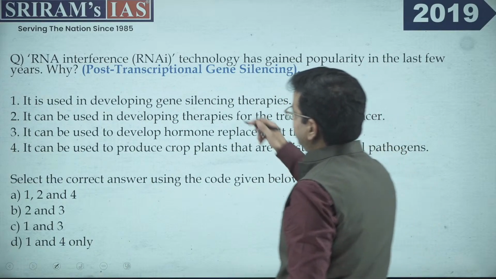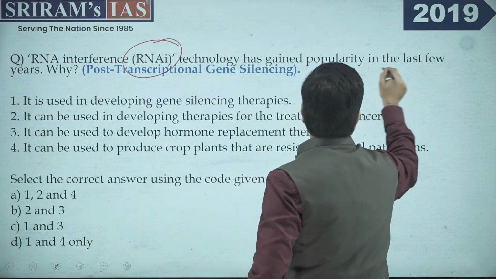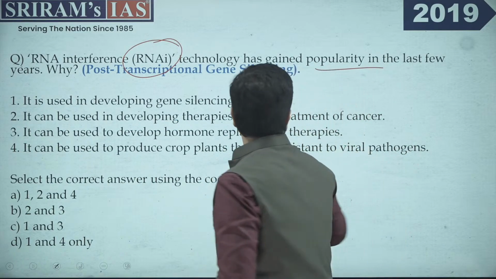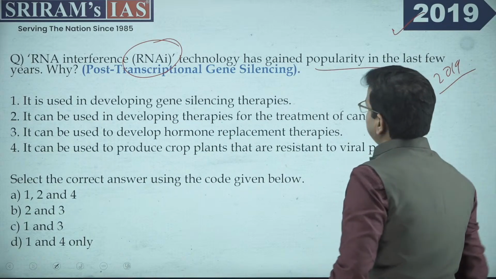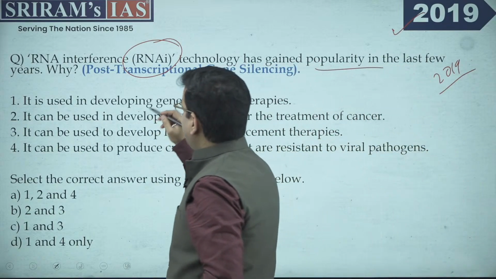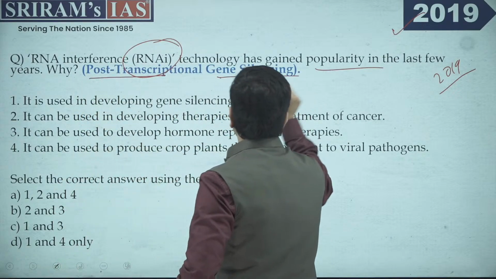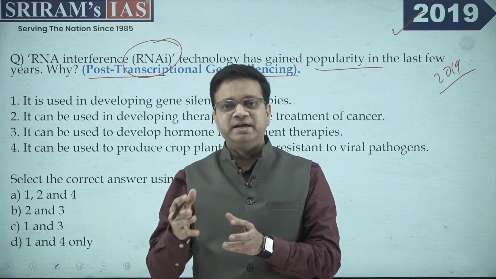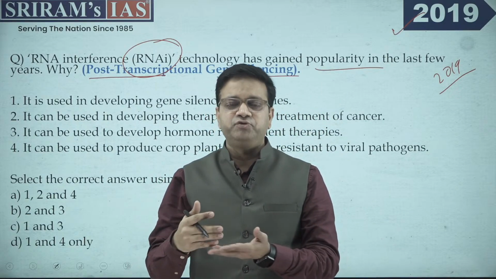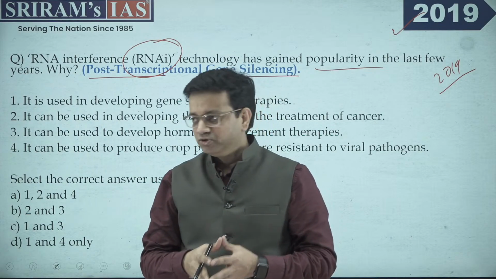RNA interference, or better known as RNAi technology, has gained popularity in the last few years. This was specifically in the year 2019, so make sure you keep a check on the years as well. RNAi is actually known as post-transcriptional gene silencing. Now, silencing is again a topic which has been used many times in various other questions. If you look at the CAPF and CDS questions, UPSC has been asking questions on it.